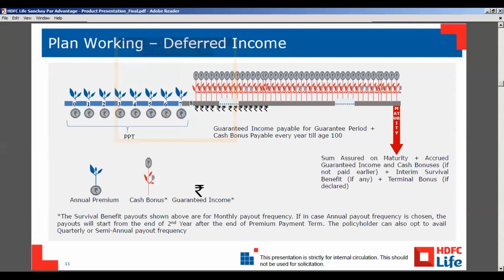In the deferred income option, the customer has three PPT options: 8 years, 10 years, or 12 years. And in the immediate income option, he can also take 8, 10, 12, and there is one other option, 6 years.